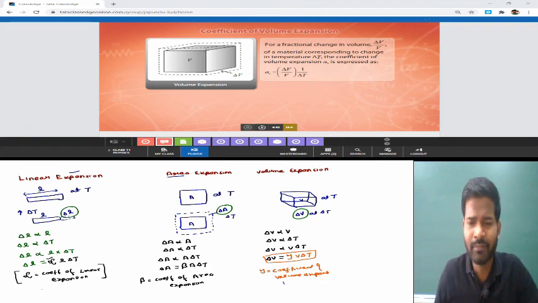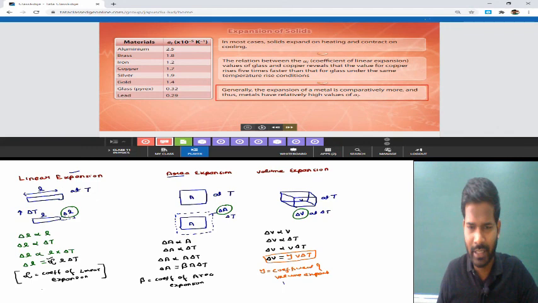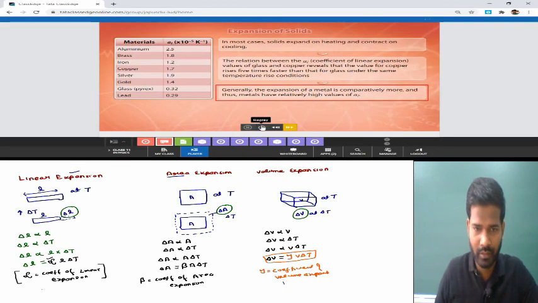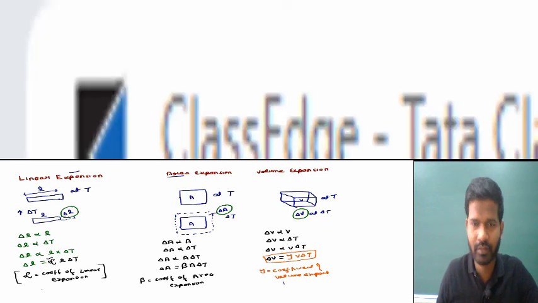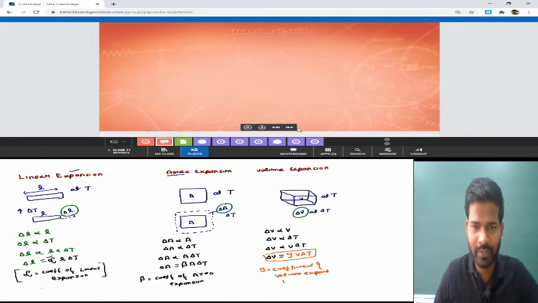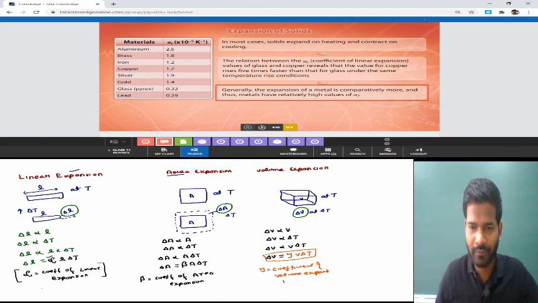So this is something we have learned about expansions. And in the same way, expansion of solids. See what we have given in this slide. Okay, in this slide we have given the coefficients of different materials.